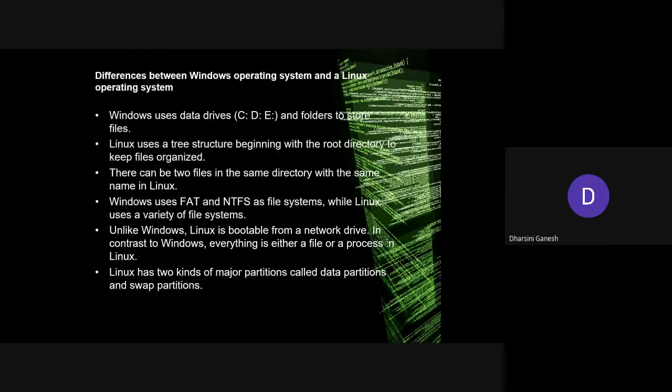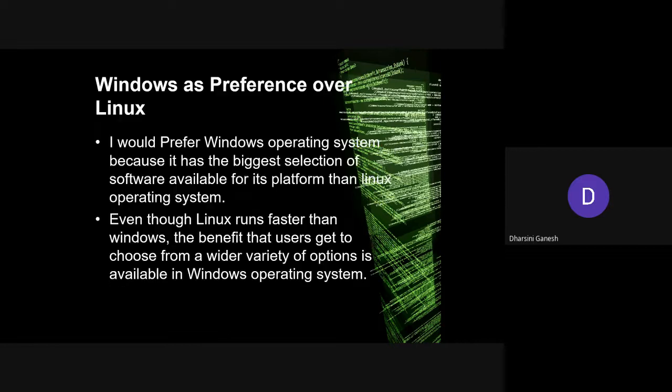Moving on to some differences between these operating systems. Windows uses data drives like C and D, as we all know, and folders to store files, while Linux uses a tree structure beginning with a root directory to keep files organized. There can be two files in the same directory with the same name in Linux. Windows uses FAT and NTFS as file systems, while Linux uses a variety of file systems. Unlike Windows, Linux is bootable from a network drive. In contrast to Windows, everything is either a file or a process in Linux. The last one is that Linux has two kinds of major partitions called data partitions and swap partitions.